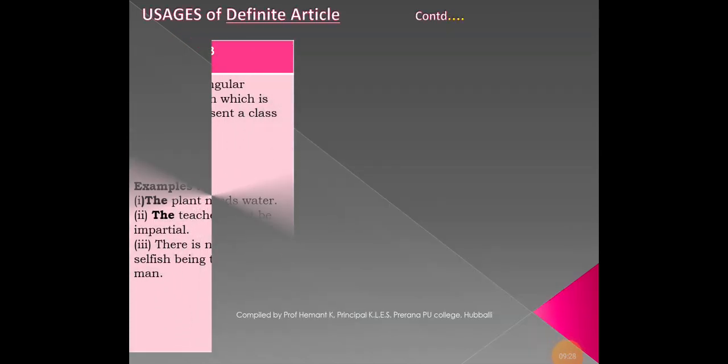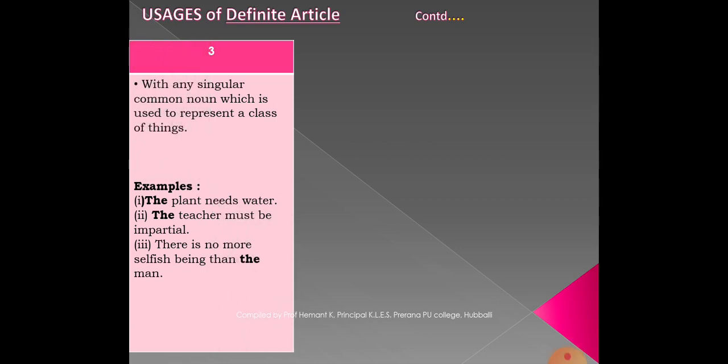Let us move on to the next usage, that is with any singular common noun which is used to represent a class of things. See, represent a class of things. So here we must use the definite article.